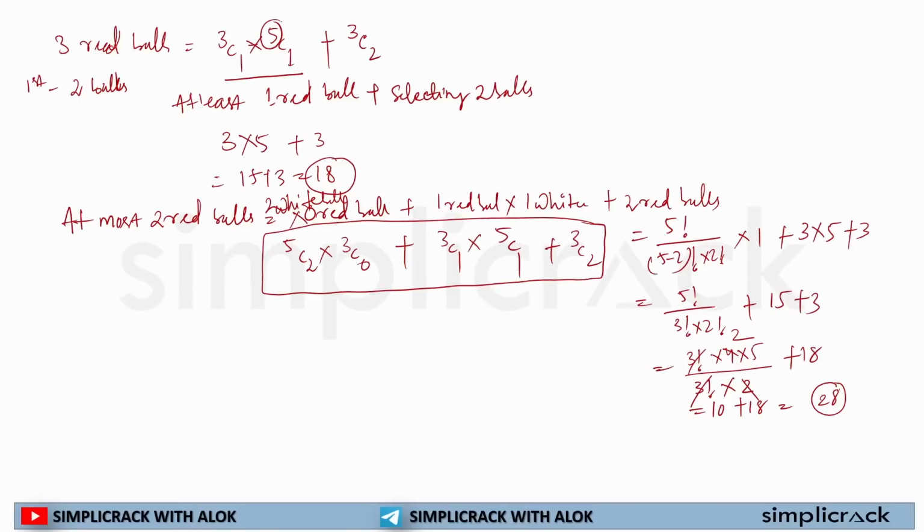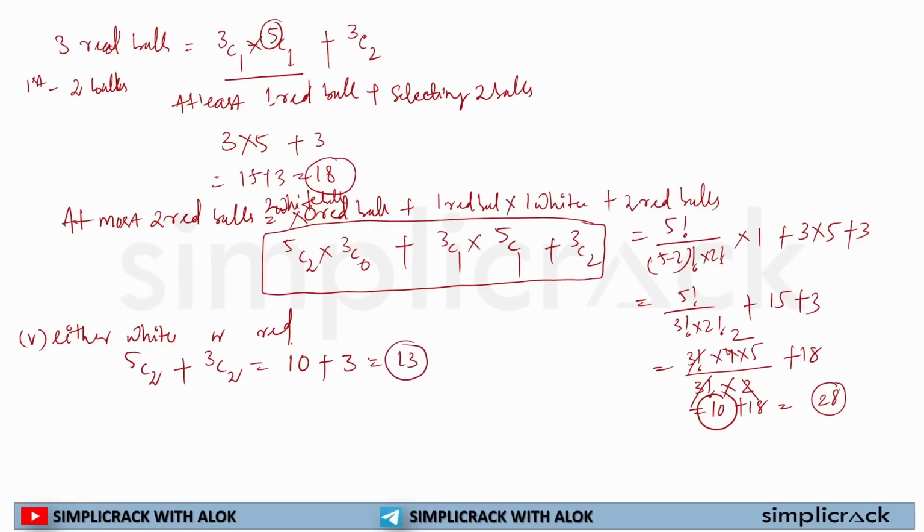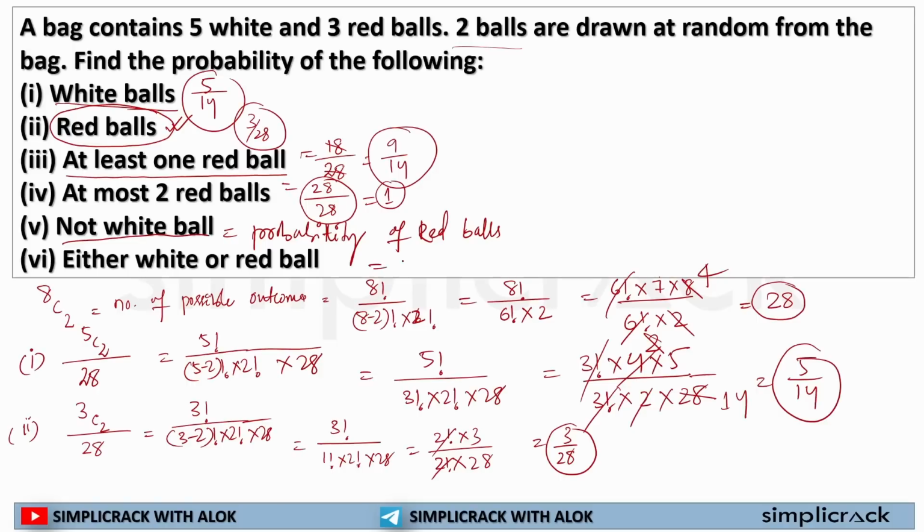Now this question is a trickier one. It is saying, what is the probability of selecting either white or red? Very simple, the principle of OR will be used. So I am selecting two balls from white or two balls from red. So this is my desired outcome. 5C2 we just found out will be 10, and 3C2 will be 3. So my desired outcome is 13. Now my desired outcome, 13, divided by the total number of outcomes, 28.